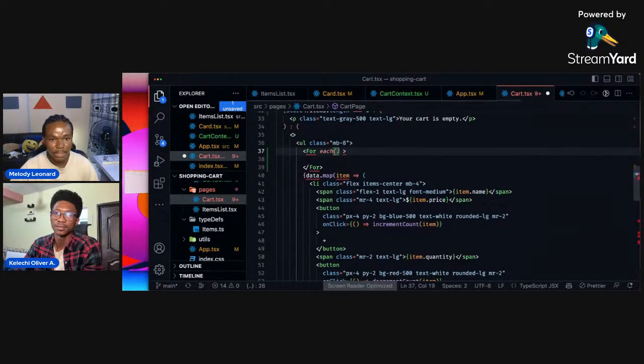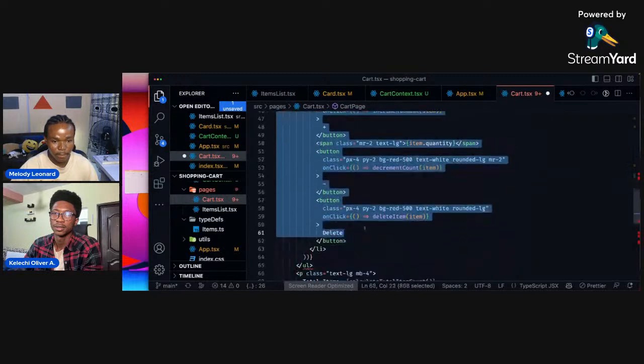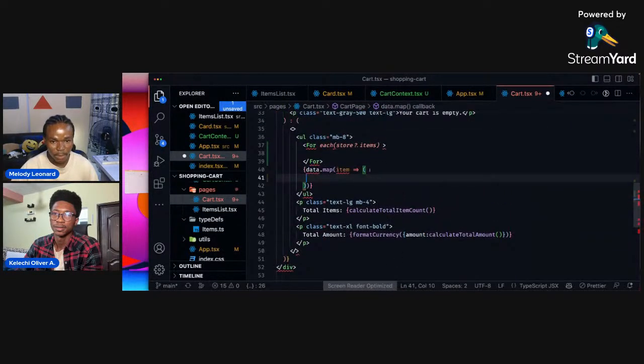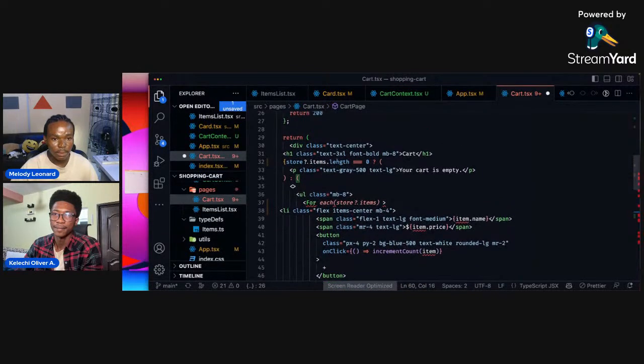And this Each has data, the store, and the index. Yeah, but items. Oh, okay. So we could grab this entire thing in here, cut it out, and paste it here. Is that syntax correct for Each?